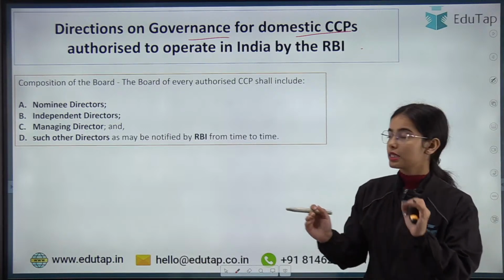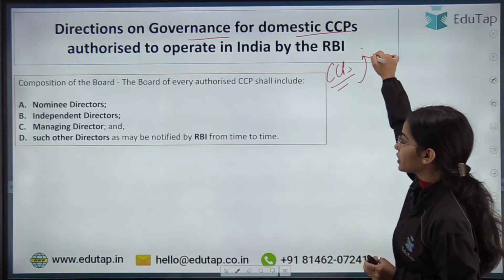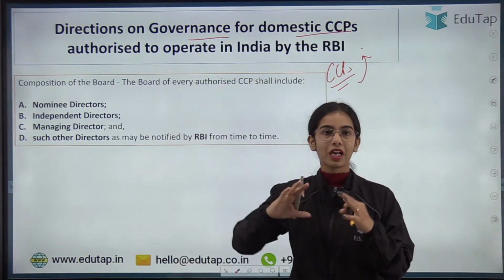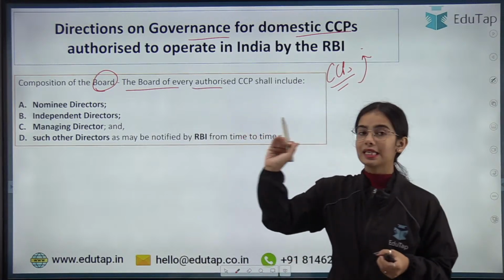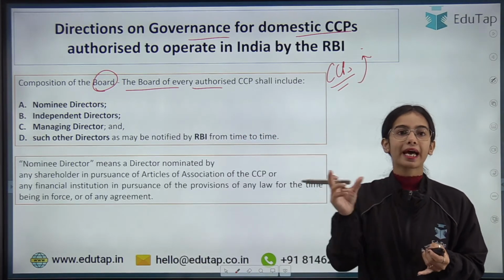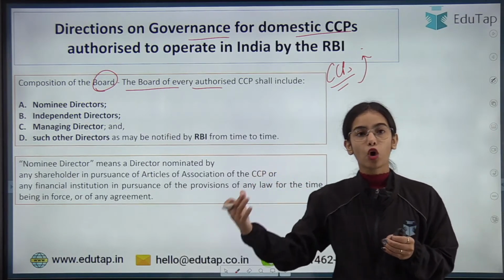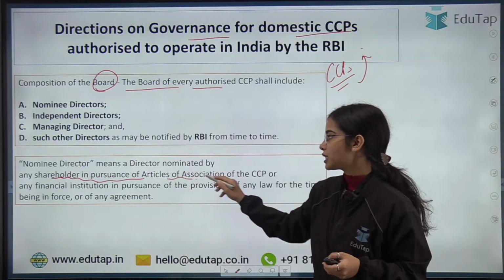So for governance, the CCPs, the central counterparties, will have a board. Composition of board: the board of every authorized CCP shall consist of nominee directors. Nominee directors are the ones that are nominated by the shareholder in pursuance of the Articles of Association.